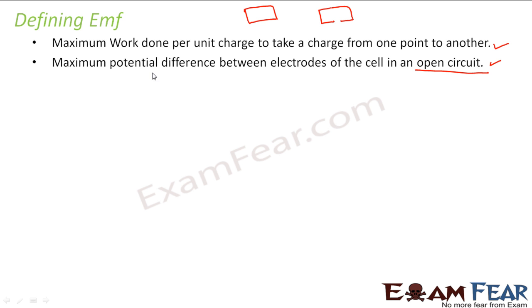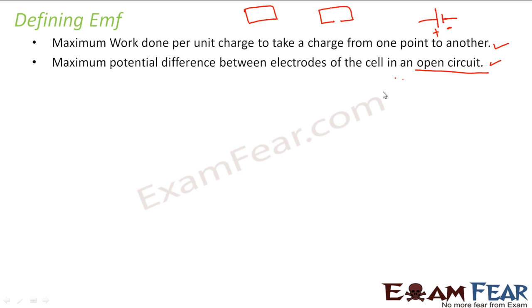So when I talk about EMF, it is basically the difference in potential between the positive electrode and the negative electrode when it is not connected to a circuit. That means when it is in an open circuit. So when I talk of EMF, the circuit is open, so there is no current drawn from this cell. As I told, EMF is not a force, but it is a potential difference.